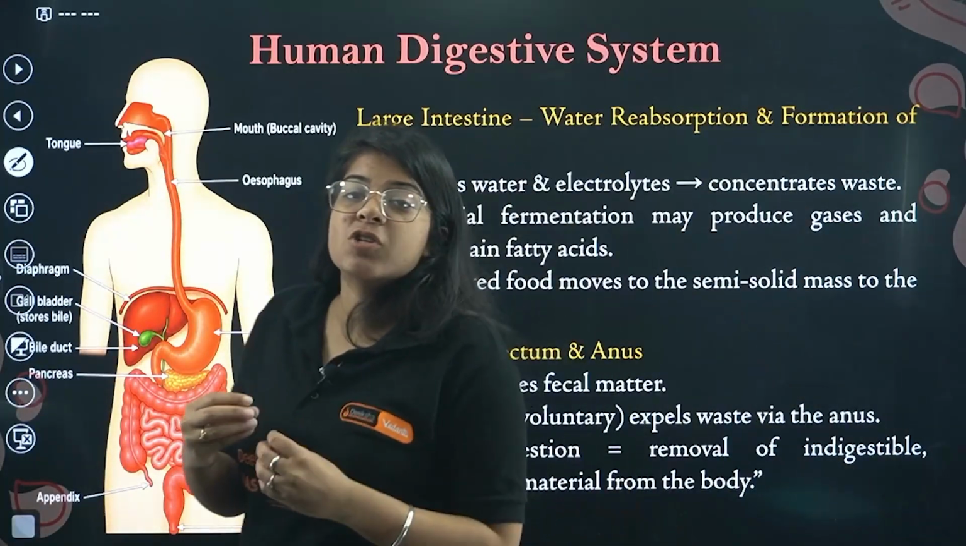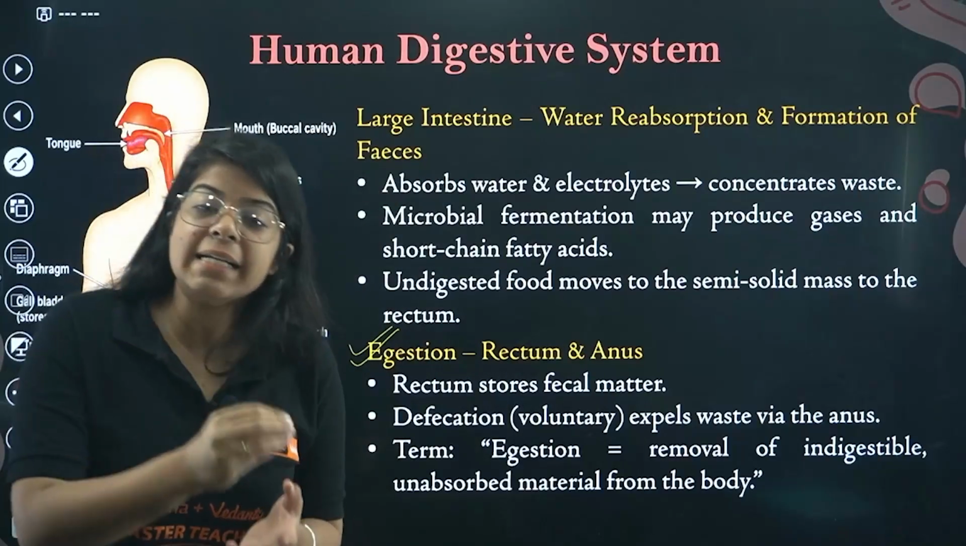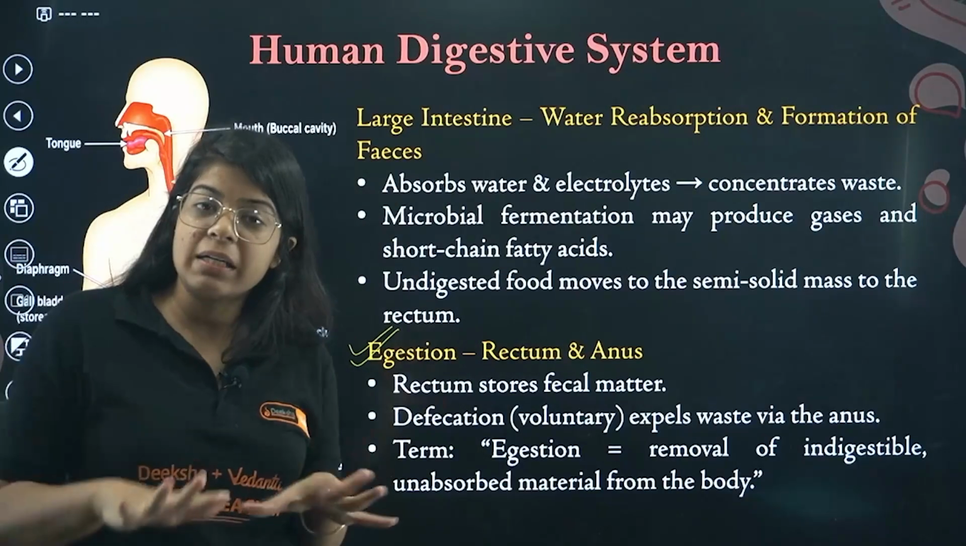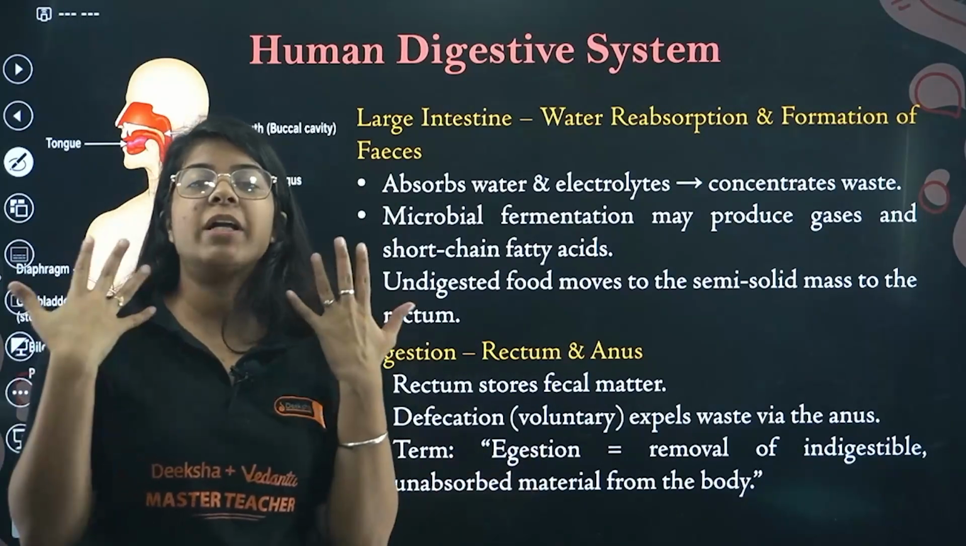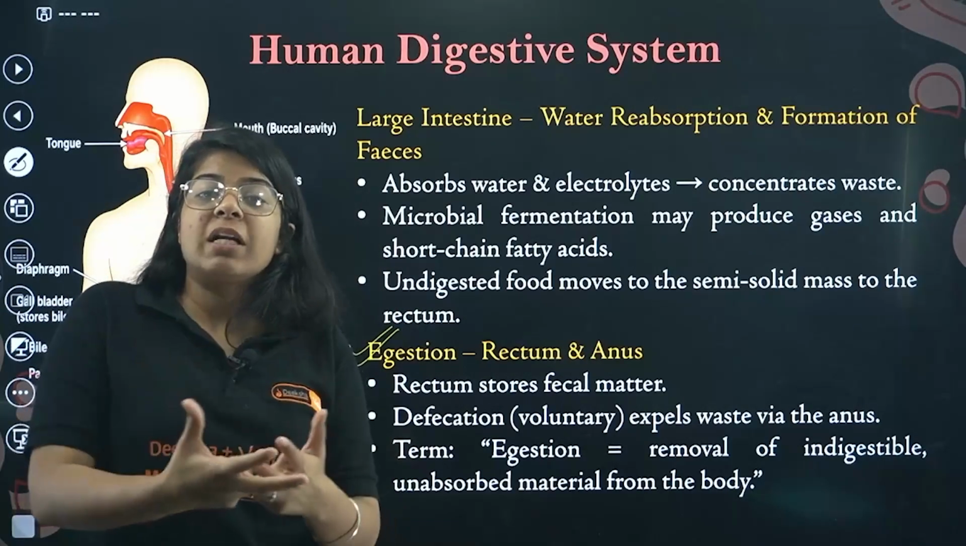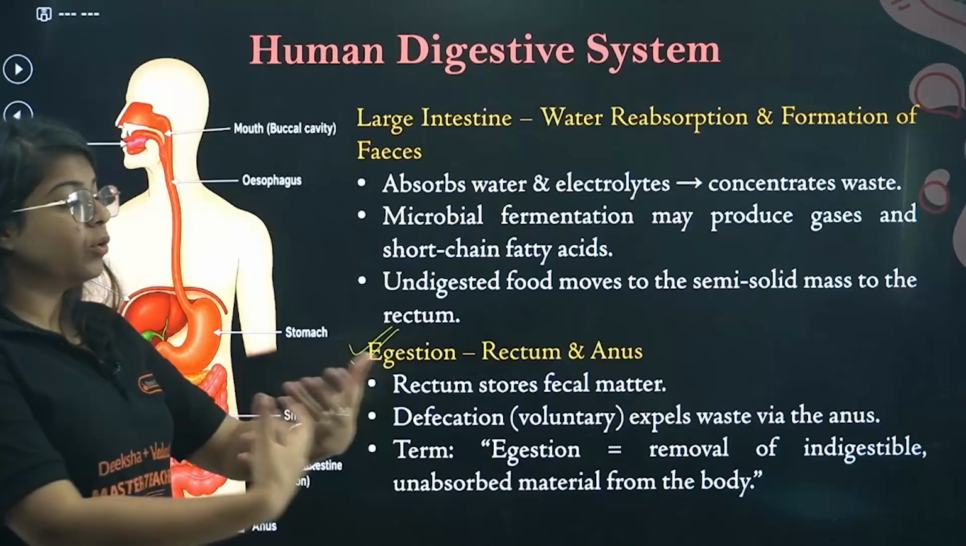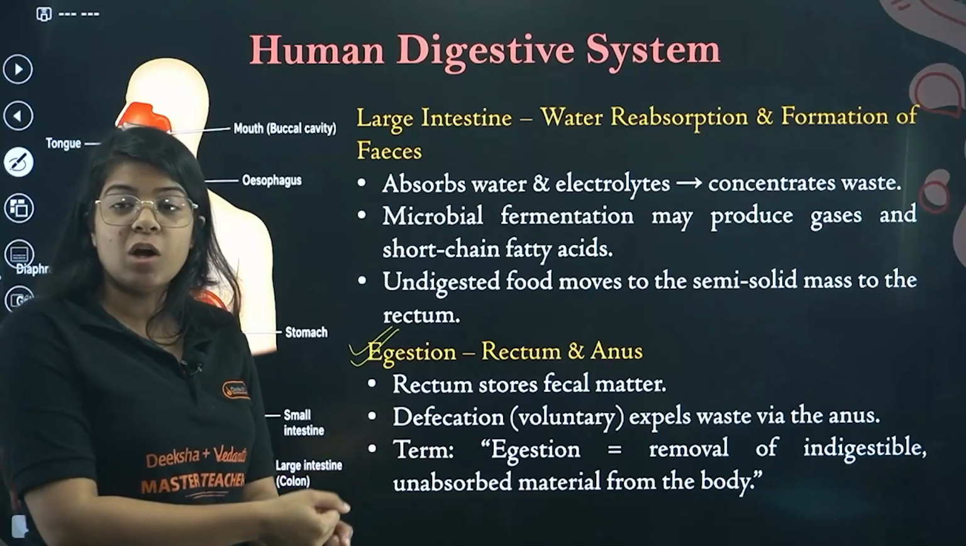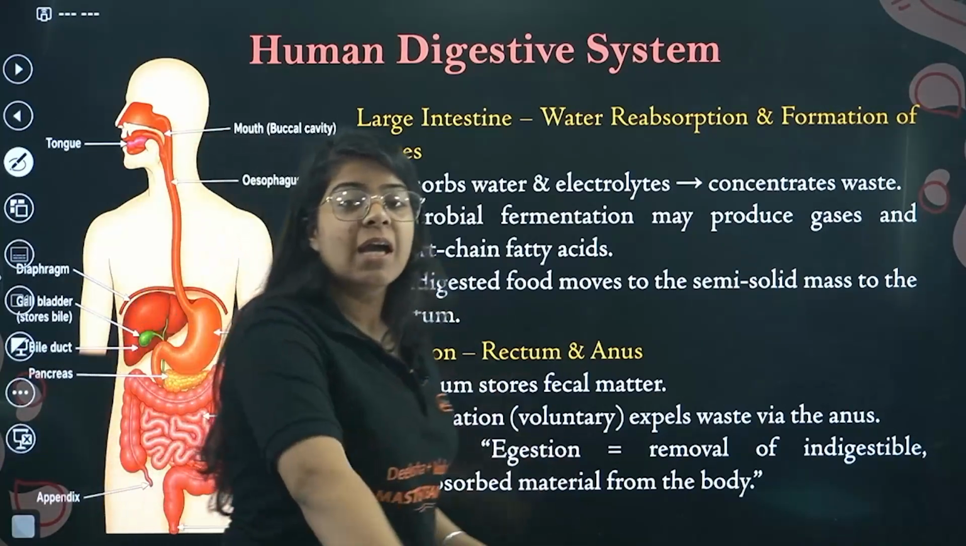What egestion actually means is the removal of indigestible food, the food that we can't digest, that is now waste. Our body can't get more nutrients from it, and the water and all the nutrients are already absorbed, so no more nutrients can be absorbed from that food, so our body kicks it out.